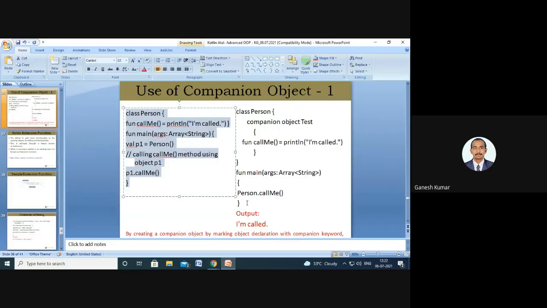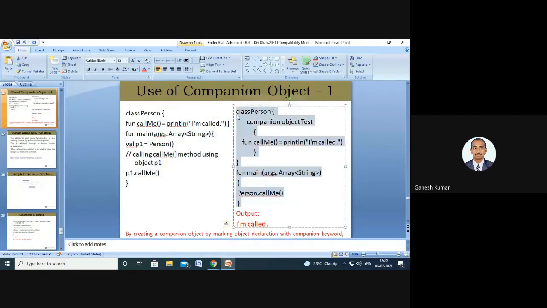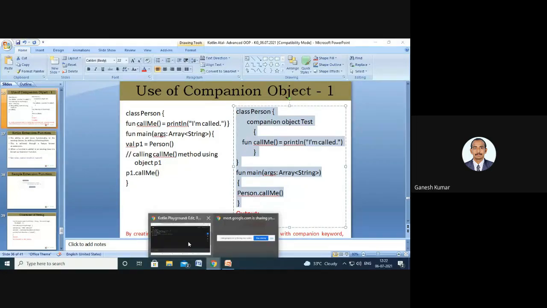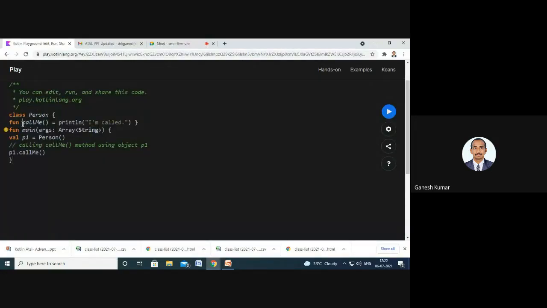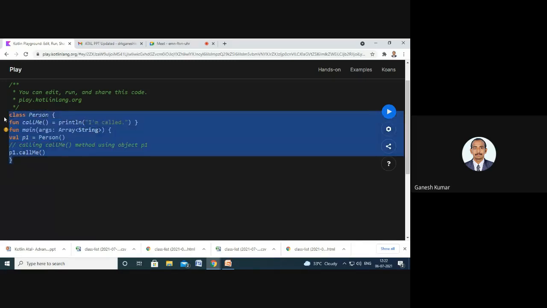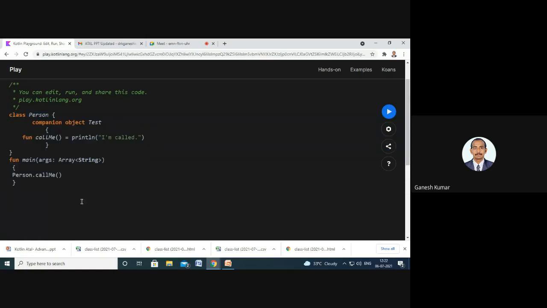What happens if I want to access the same callMe method without creating an object for this class Person? What if I want to remove this, or access callMe without this object? Here I have created a companion object, Test, inside the class Person in order to access the method callMe without creating the object for the class.